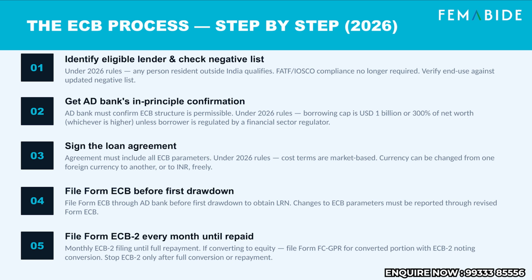Step 4, file Form ECB through your AD bank before the first drawdown to get the LRN. Any changes to ECB parameters must be reported through a revised Form ECB. Step 5, file Form ECB2 every month until full repayment. If you're converting to equity, file FCGPR for the converted portion alongside ECB2, noting the conversion. Stop filing ECB2 only after full conversion or full repayment.